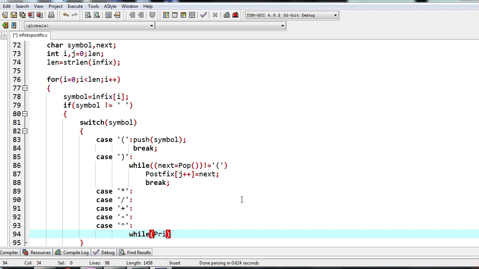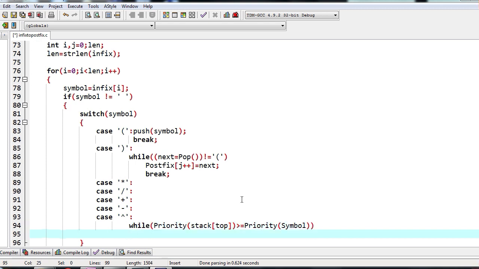While the priority of stack top, meaning the priority of the character which is at the top of the stack, is greater than or equal to the priority of symbol, the symbol that we are considering now.